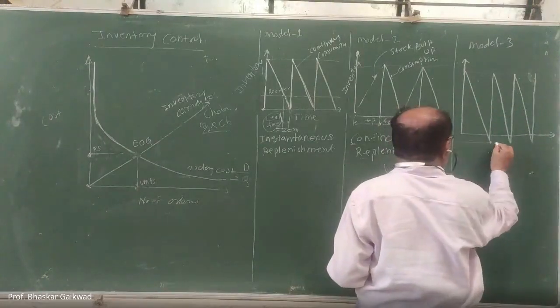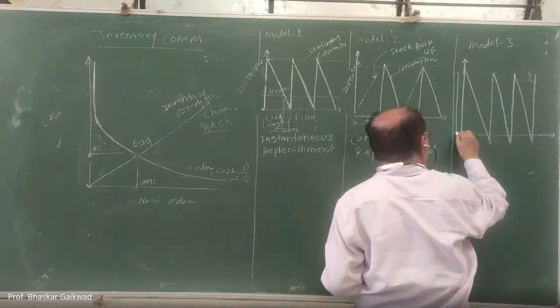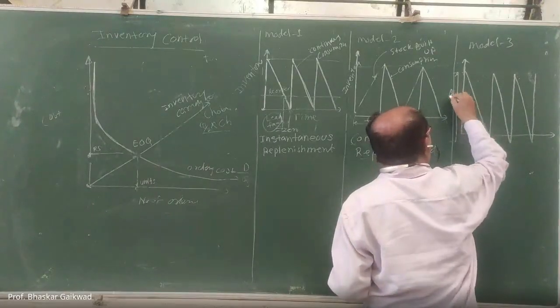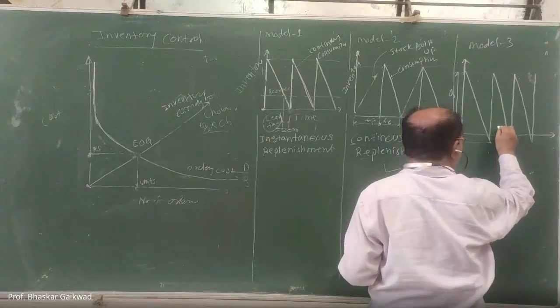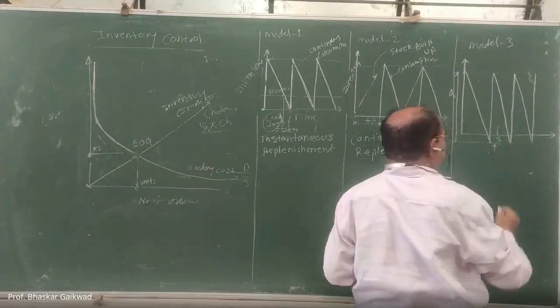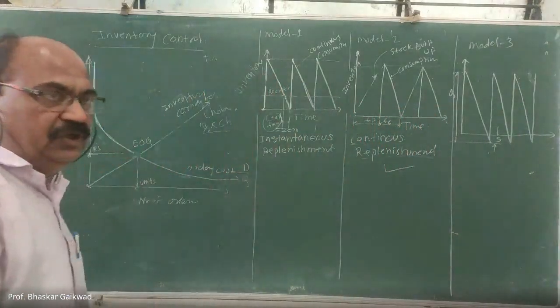This is the ordering quantity, and this part we will call shortage or buffer stock.